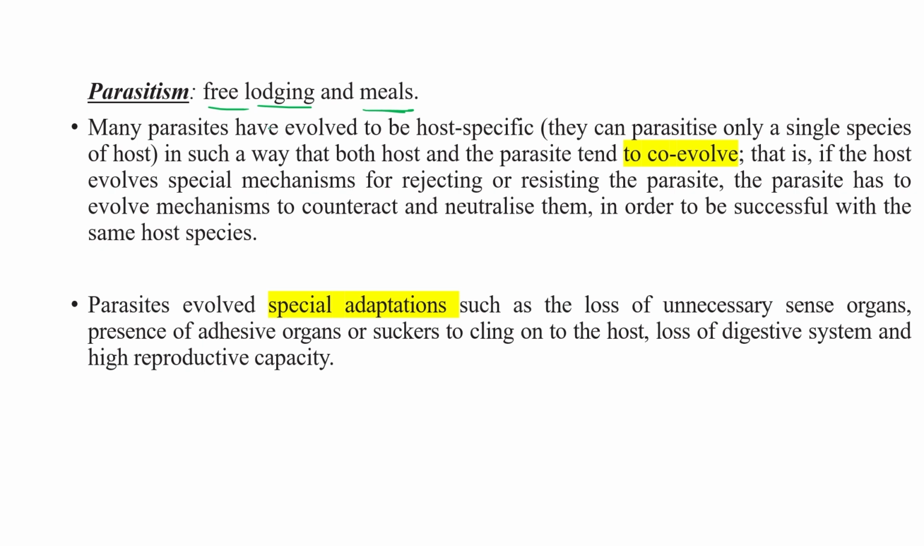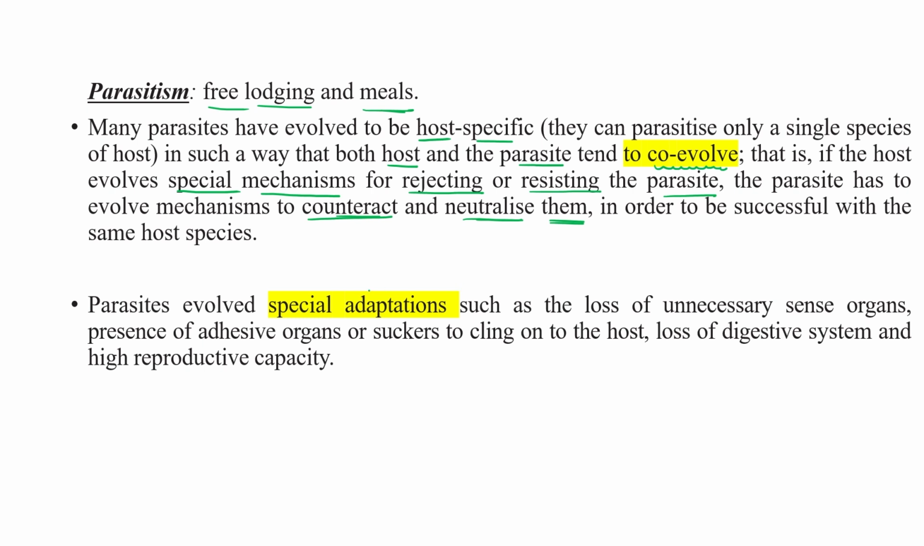Many parasites have evolved to be host specific. They can parasitize only a single species of host in such a way that both host and parasite tend to co-evolve. That is, if the host evolves a specific mechanism for rejecting or resisting the parasite, the parasite has to evolve a mechanism to counteract or neutralize the reaction which is developed by the host, in order to maintain a successful host-parasite relationship.